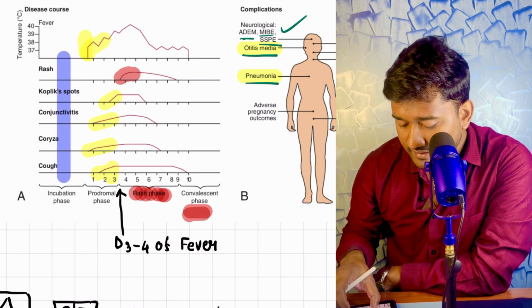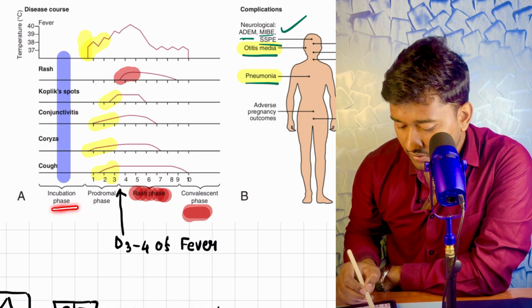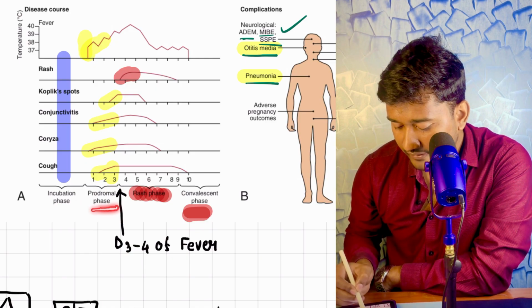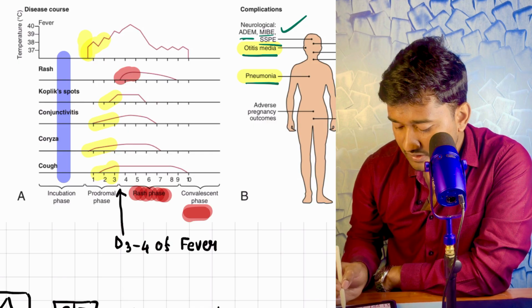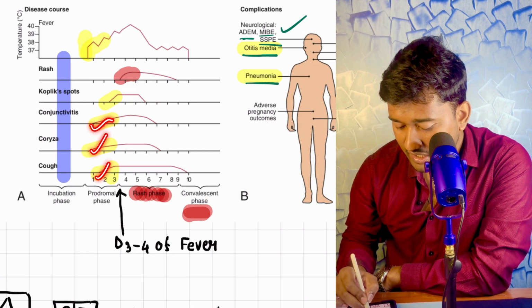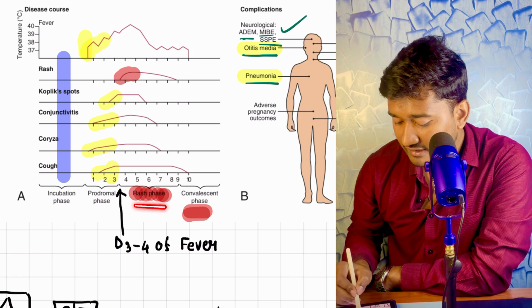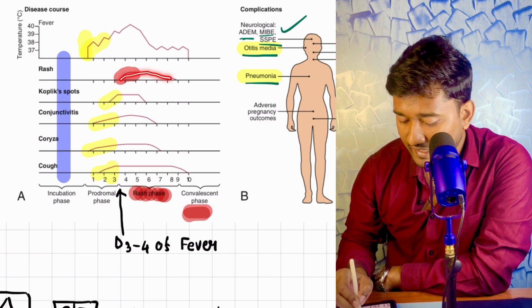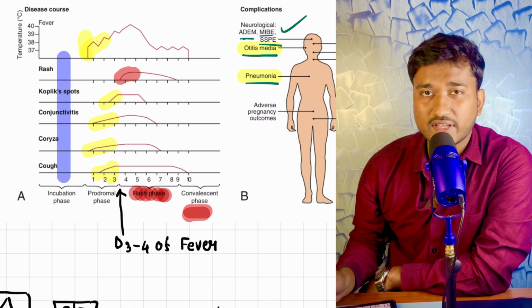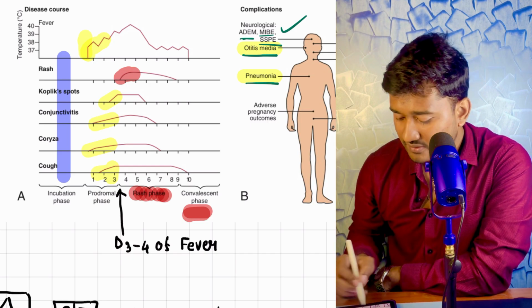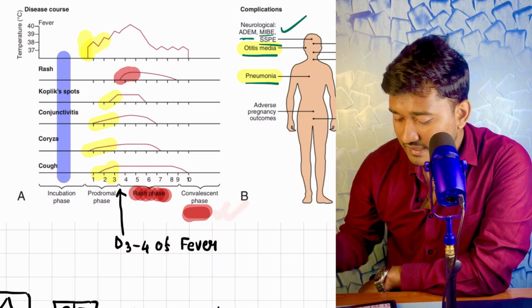Okay, so what is the disease course? The incubation period is 8 to 12 days, followed by the prodromal phase. Look here, within the prodromal phase we have fever, coryza, conjunctivitis and Koplik spot. But in the rash phase, look here, the rash is prominent, and it persists for up to 6 to 7 days. Okay, and after that there is the convalescent phase.